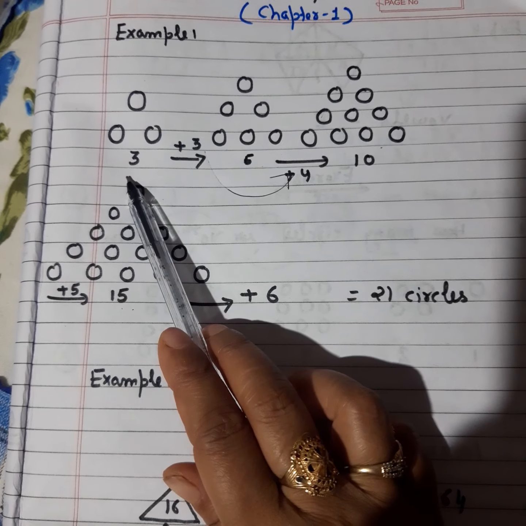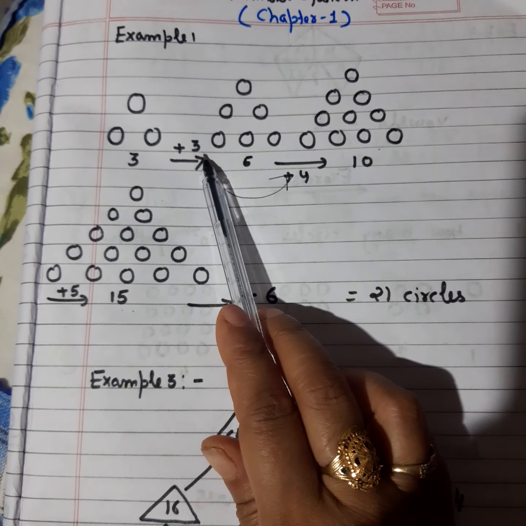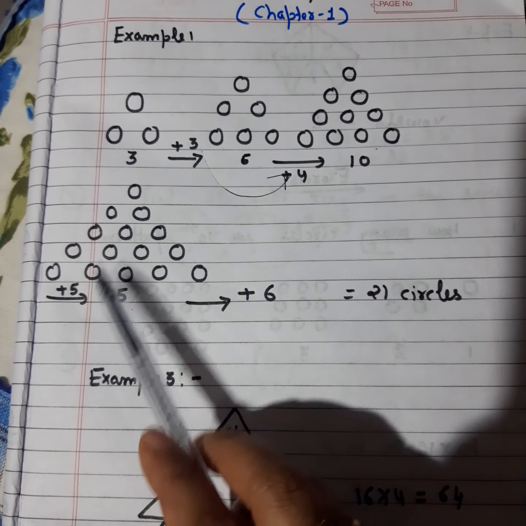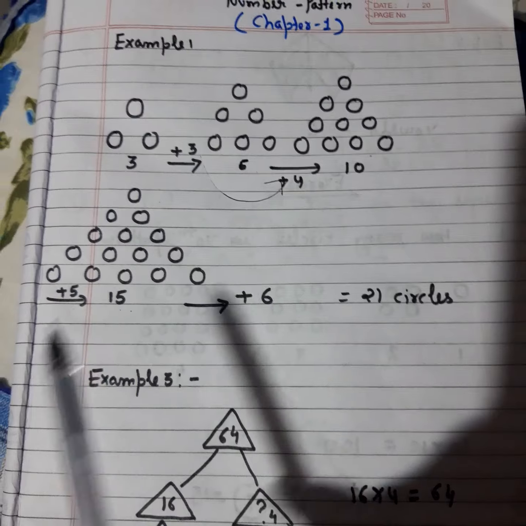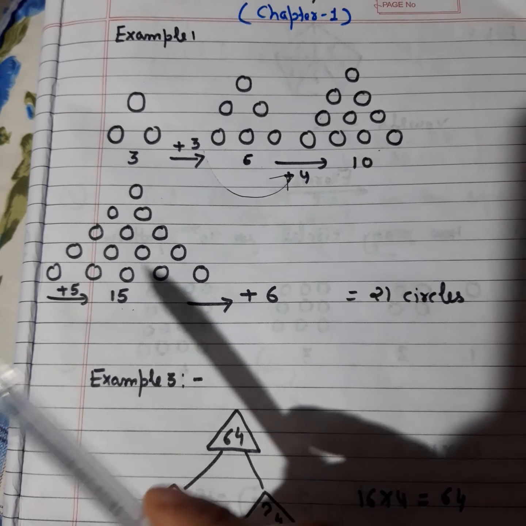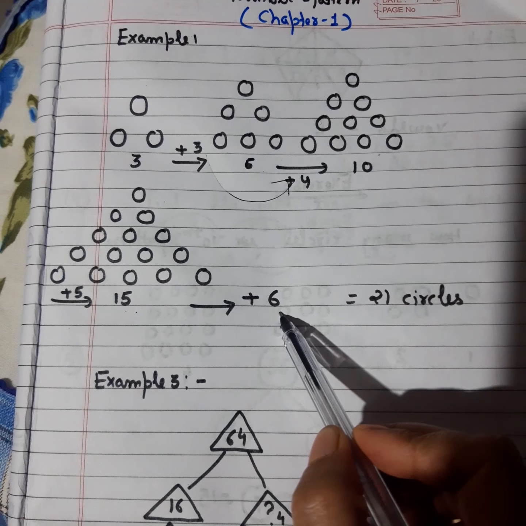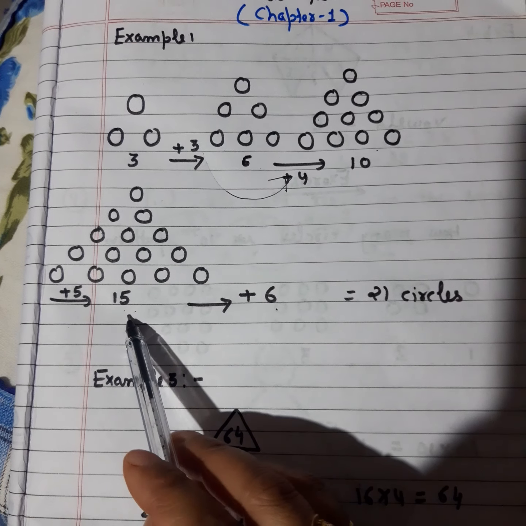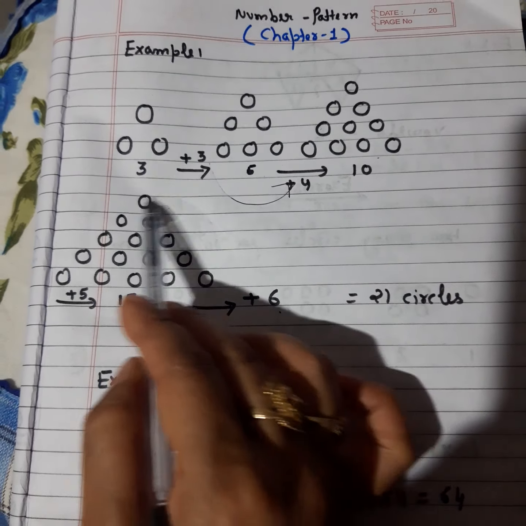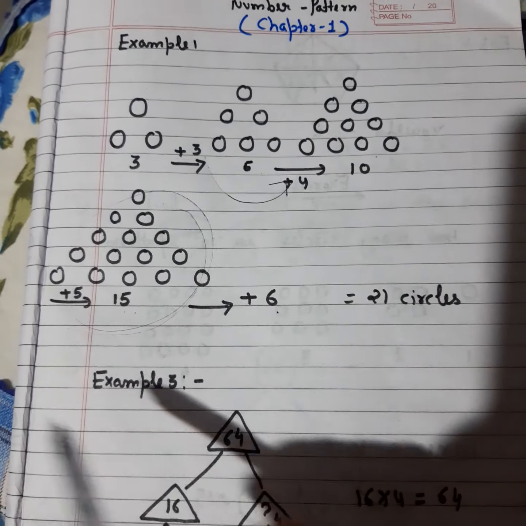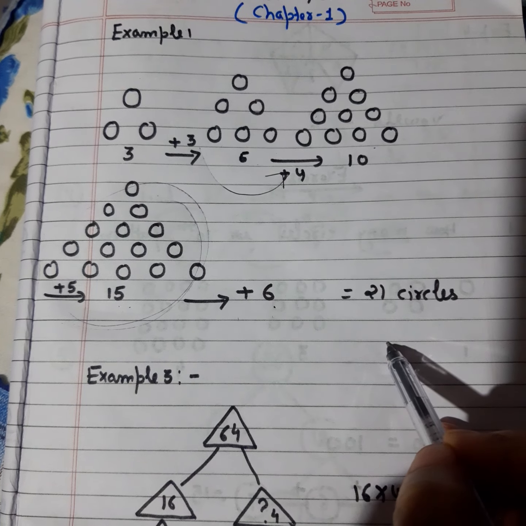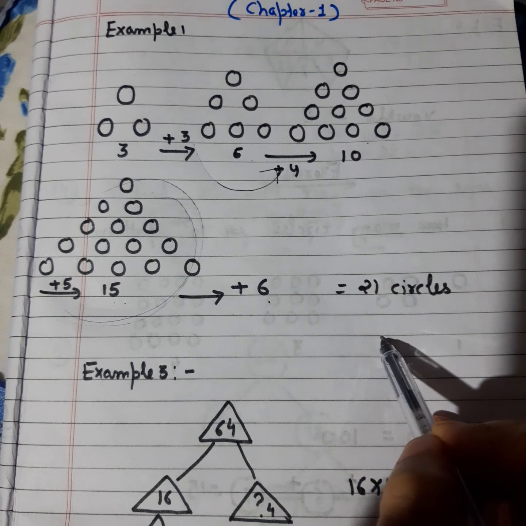If you observe all this carefully, you are able to conclude that we had added 3 circles, then we had added 4 circles, then I had added 5 circles. So I am just taking the series of 3, 4 and 5. Now in the next pattern, I have to add 6 to the previous number of circles. Previously I am having 15 circles. So in 15 circles, if I add the next number after 5, that is 6, the total number of circles that you will get is 21.